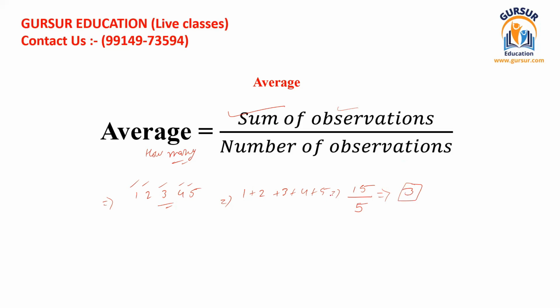So I hope you would have got the idea. That's just to suggest what the average is and what the central point of a given series of numbers is. So if we are trying to find the central number of a given series, that central number conveys the average. Okay, so this is all about average. Only one formula is there, although the mathematical expressions or equations can be different from question to question, but still the basic formula is all the same, that is sum of observations divided by number of observations.